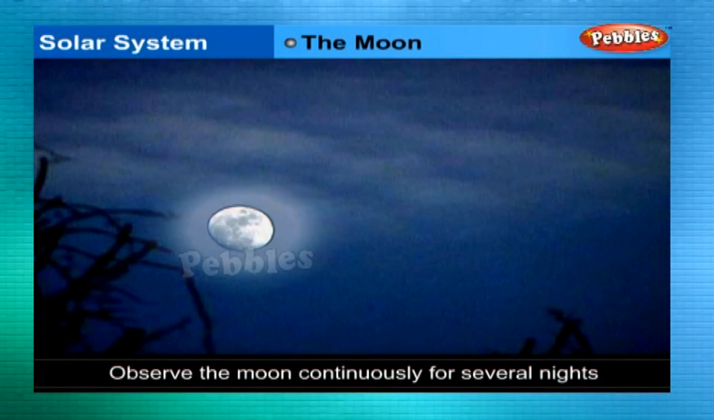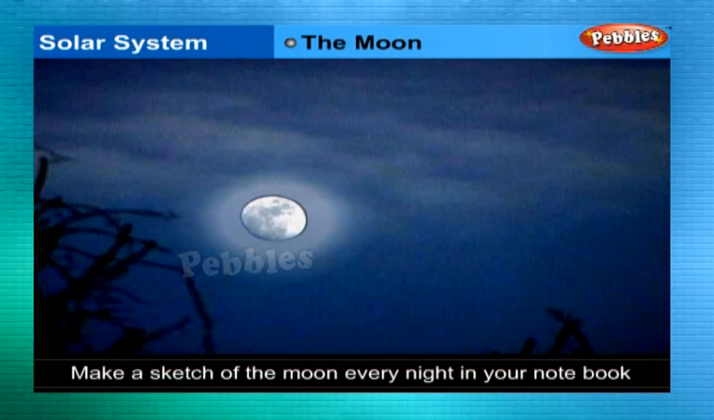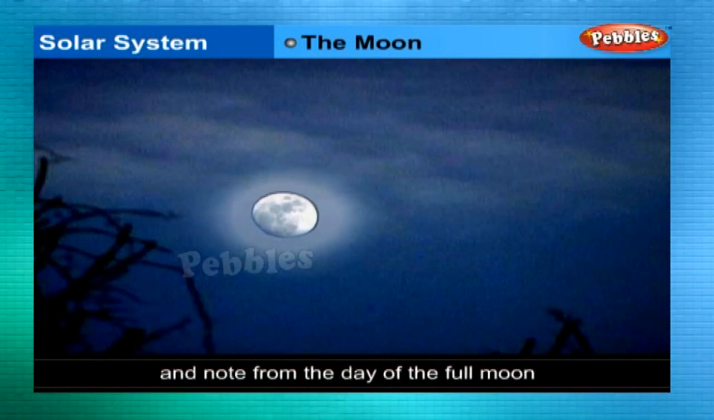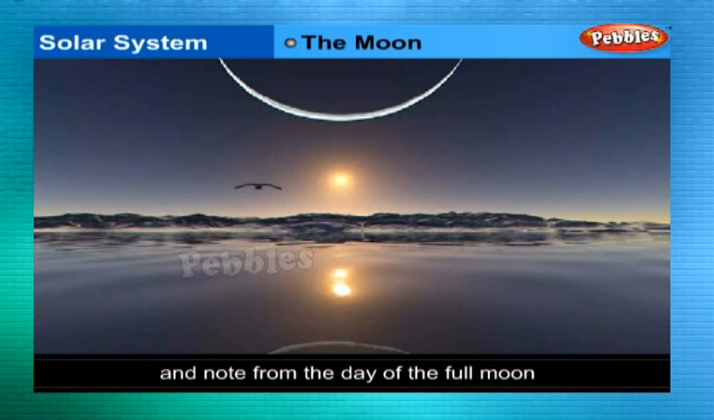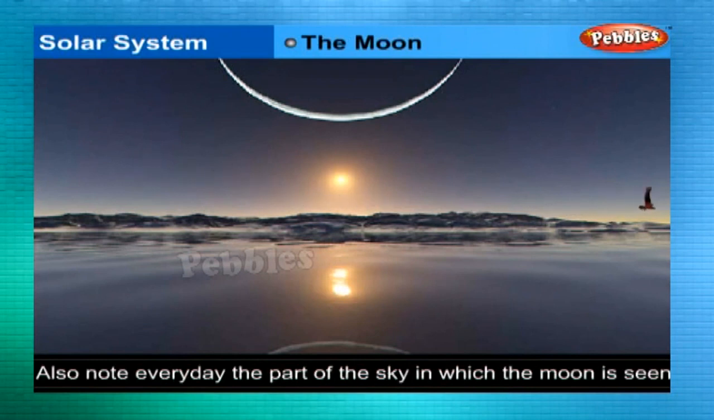Observe the moon continuously for several nights, preferably from one full moon to the next. Make a sketch of the moon every night in your notebook and note from the day of the full moon. Also note every day the part of the sky, east or west, in which the moon is seen.